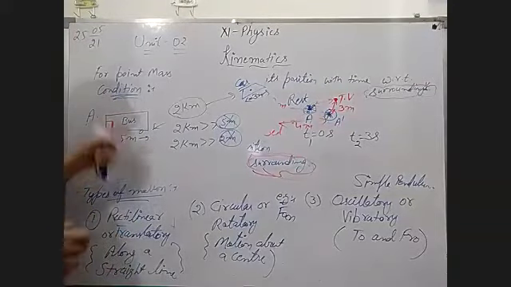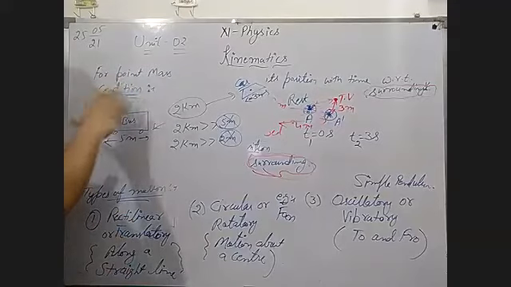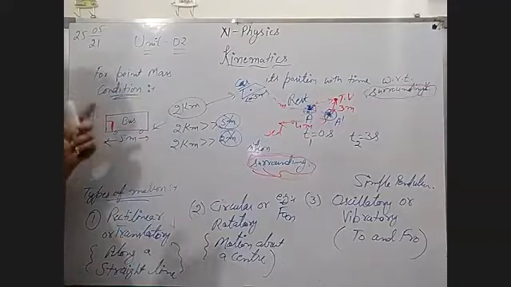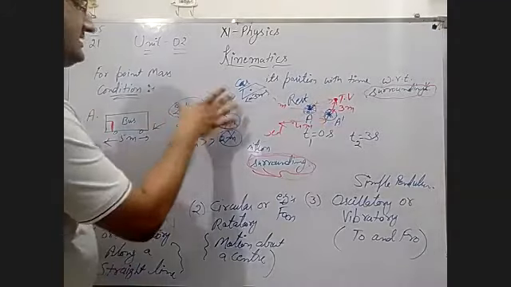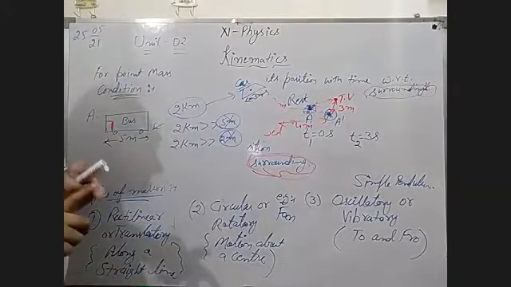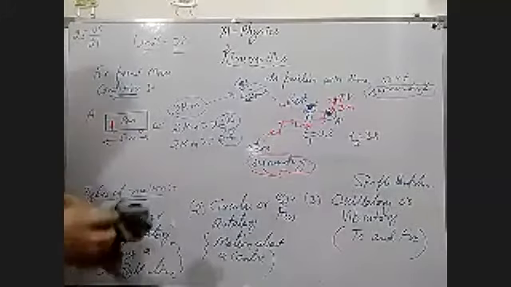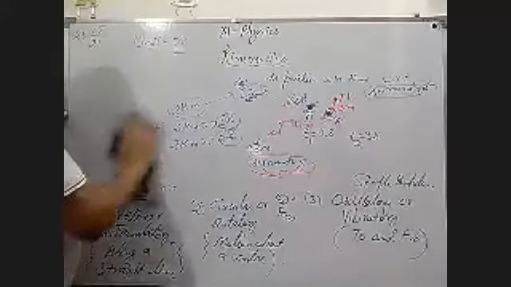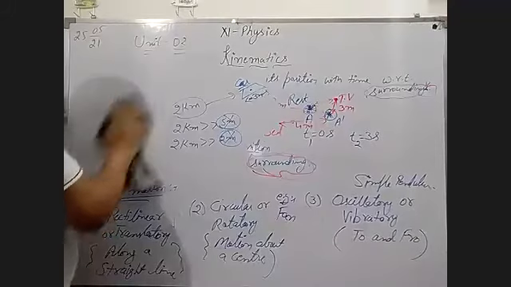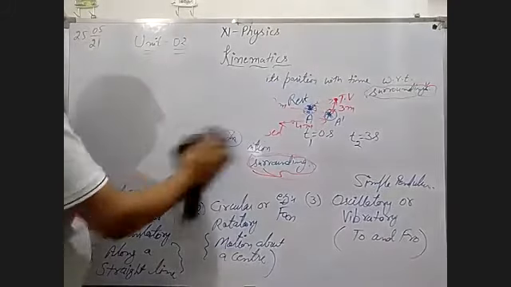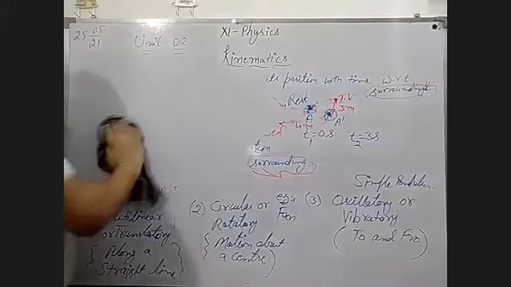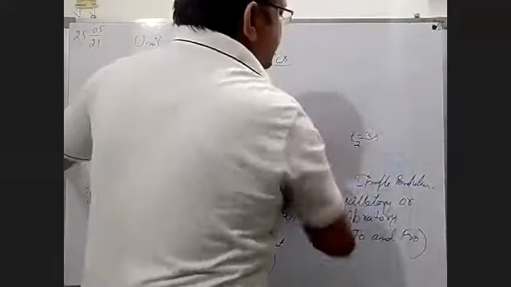So point object or point mass, you can take by comparing the distance between them with the size of the object. I hope you are getting my point. In this way, you can take a point object or point mass depending on the size and the distance between them.